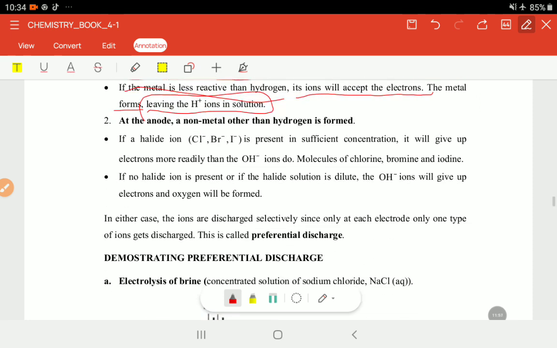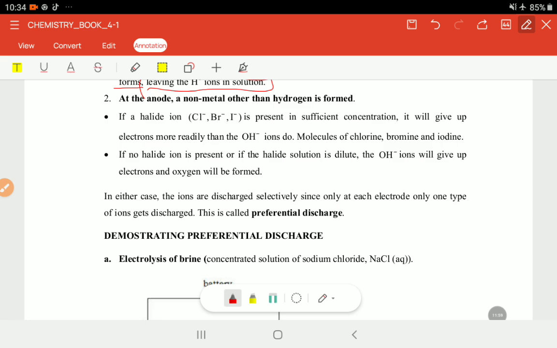What happens on the anode side, coming with the positive side? Because the anode is positive, it's positively charged like the electrode itself, so it attracts the halogens, the halide ions, right? You can talk about the chloride, the bromide, the iodide, something like that. At the anode, the products are not dependent on the reactivity from the reactivity series, right? But they depend on the concentration.